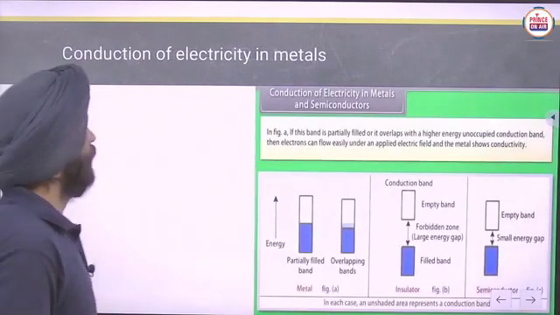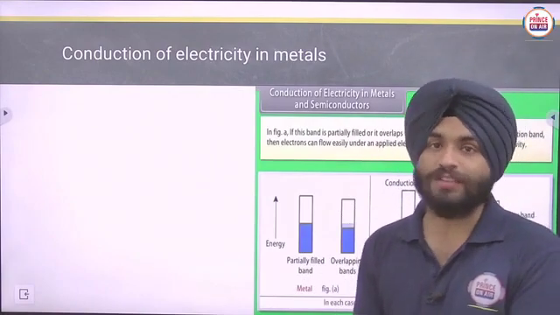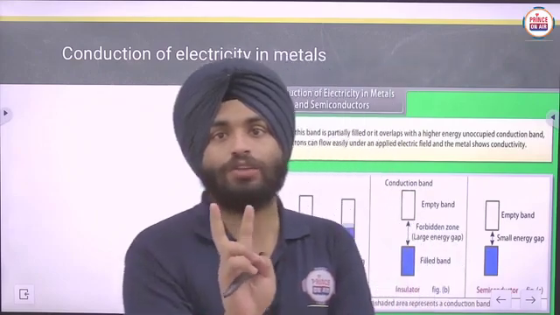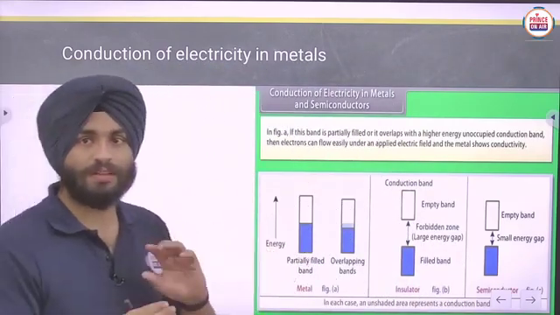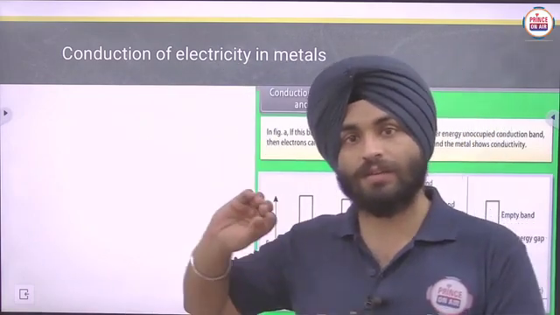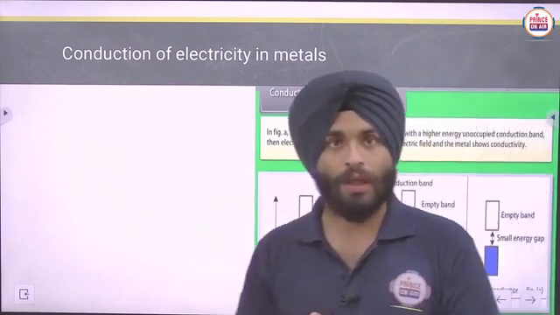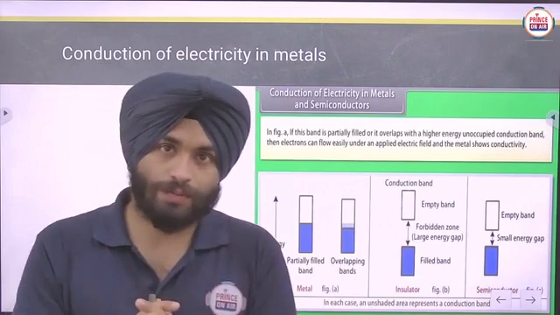Next, we have to discuss the conduction of electricity in metals first. Here we will discuss only the conduction in metals and semiconductors. No doubt we will discuss insulators, but not in detail. We will discuss semiconductors in detail, and for metals just in this way. Conduction of electricity in metals is due to free electrons.